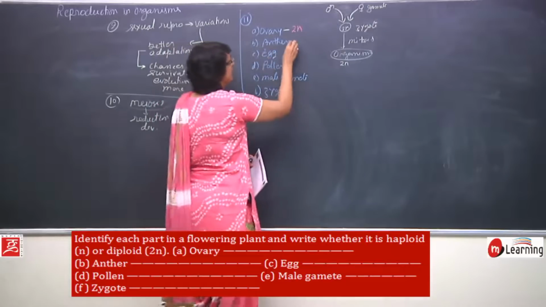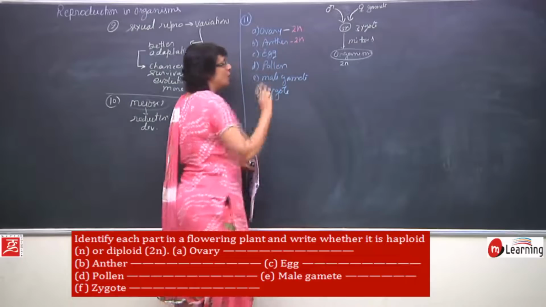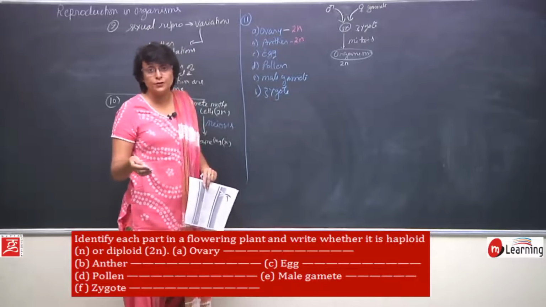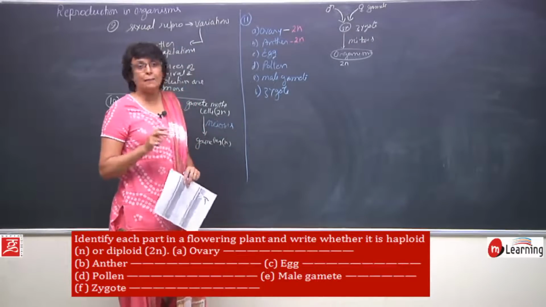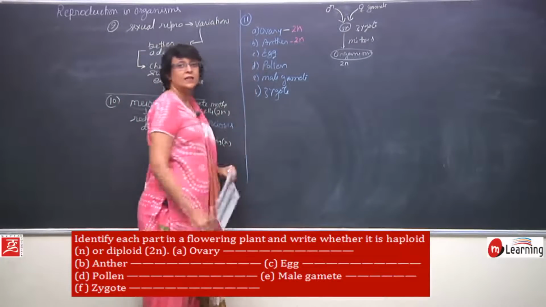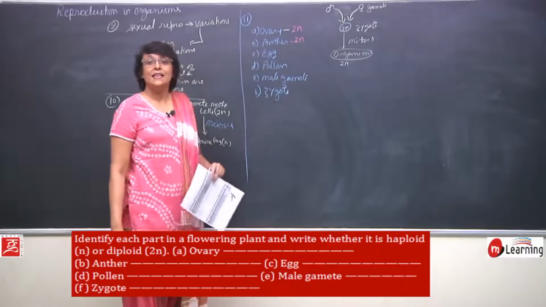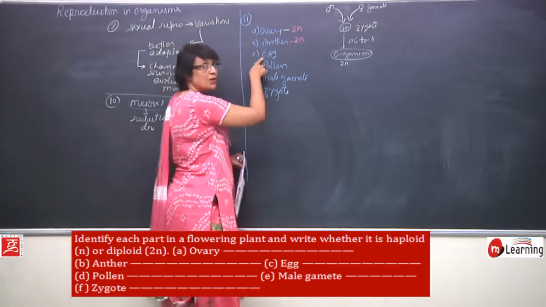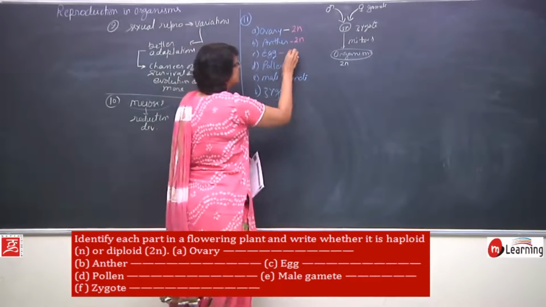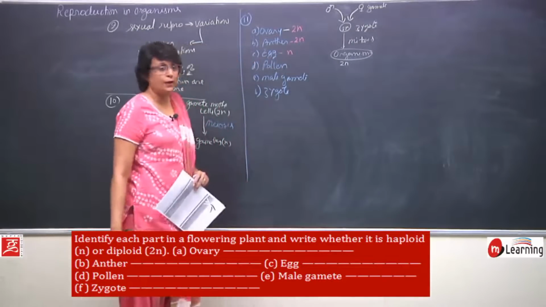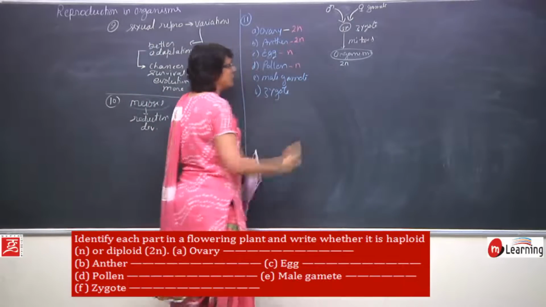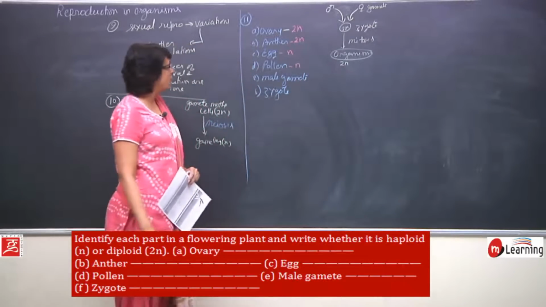Same is the case with anther, so it will also be diploid because it is capable of producing pollen grain by the gametogenesis. Eggs, these are gametes, that means the mother cells have undergone meiosis to produce haploid eggs. So, eggs are haploid. Pollen grains are also formed as a result of meiosis, so they are also haploid.